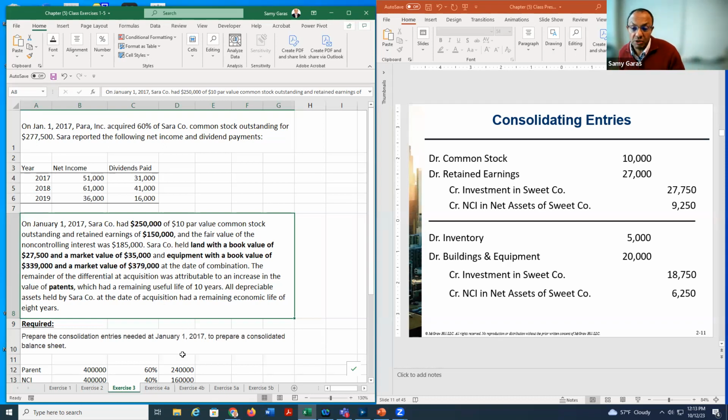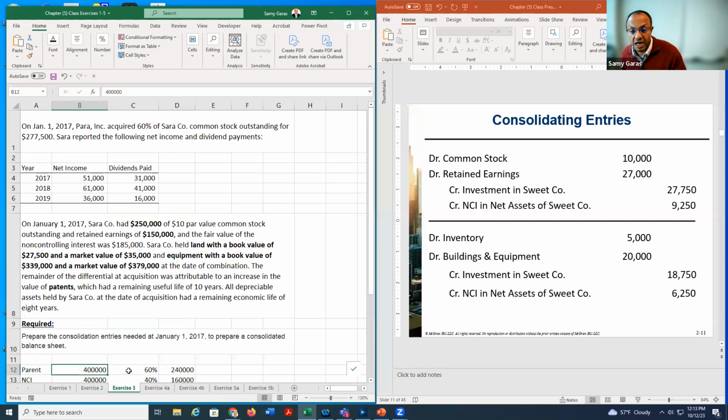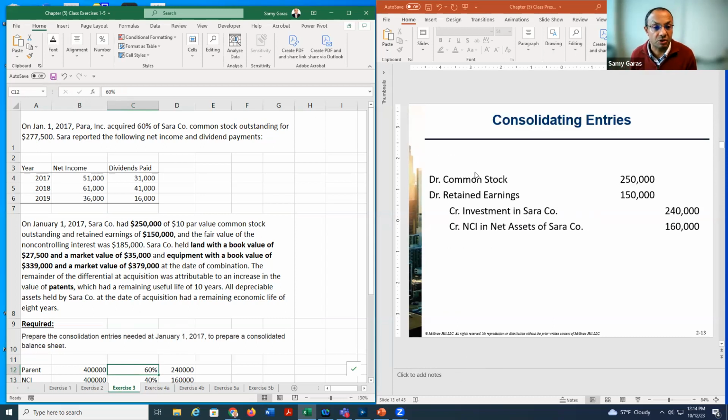And here we need to do the consolidation. So to do the consolidation, first we take the total common stock and shareholders' equity. Here, 400 multiplied by 60, because we own 60, we get 240. And then multiplied by 40, we get 160, which is the NCI. And we do the journal entry here. So we debit common stock 250, debit retained earnings 150, credit investment 240, and credit 160 NCI.